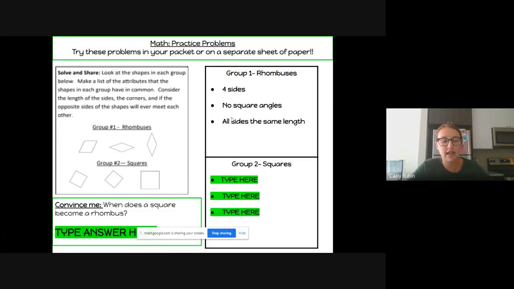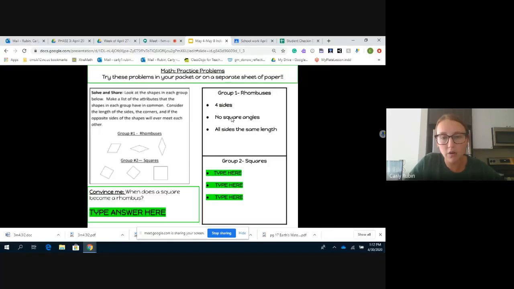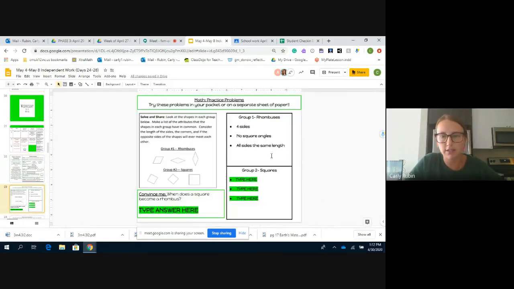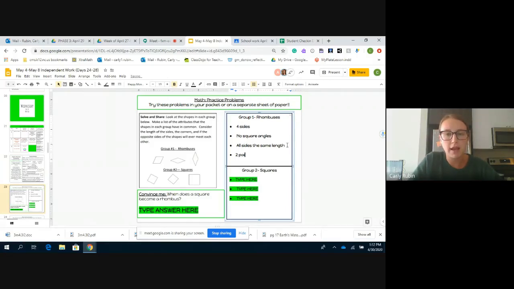All sides are the same length. And I'm going to add in one more from that vocabulary. It said two pairs of sides that will never cross. So I'm going to add that in there.